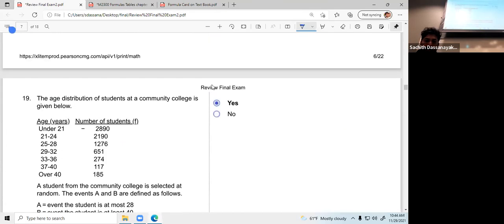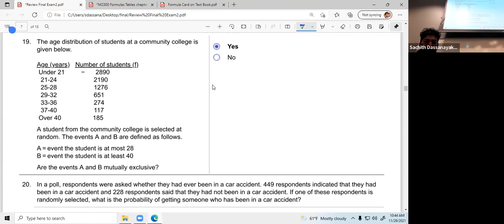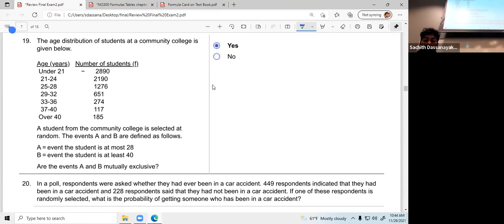Okay. I need few more minutes. I don't think we need to go through this one. Based on event, are events A and B mutually exclusive? Event: the student is at most 28. At most 28 means up to this point, right? At most means maximum that value. At least 40 means 40 or more. So what about these two events? They are two separate events. So they are mutually exclusive. No calculations. Just check the events.